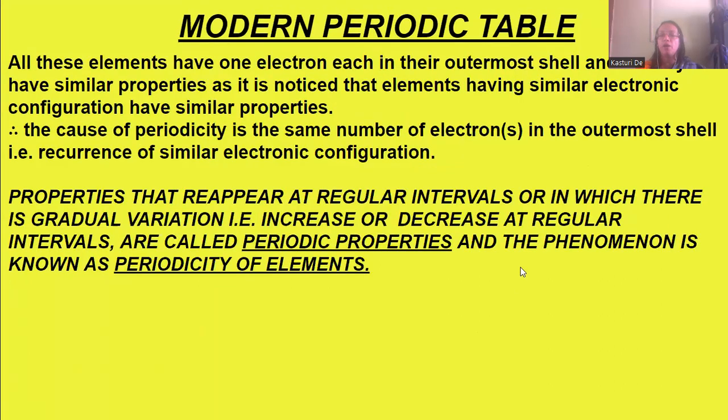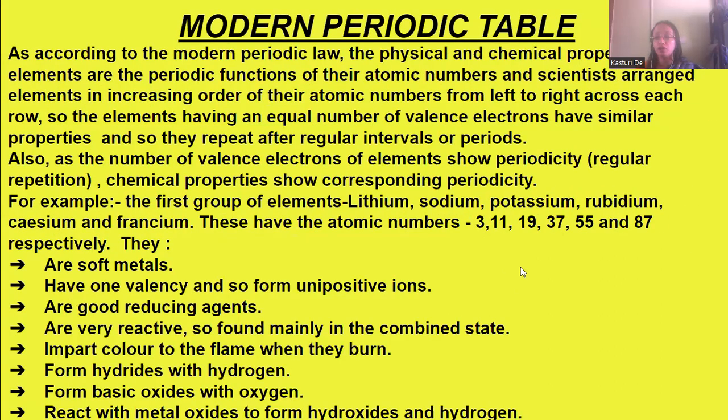Today, I am going to start with the modern periodic table of this chapter, which I was discussing. That is the periodic table.